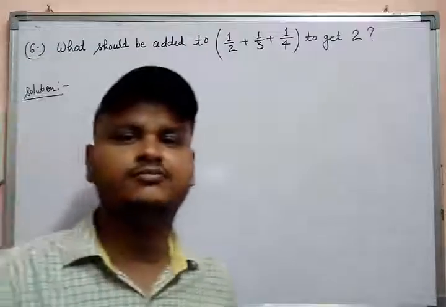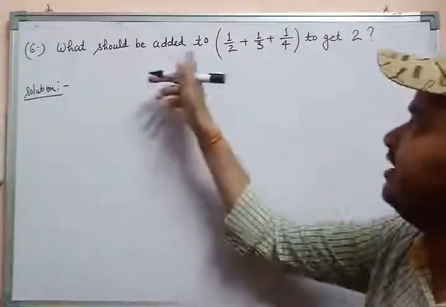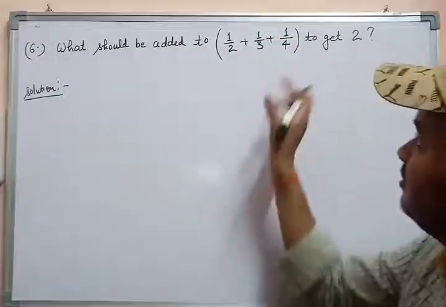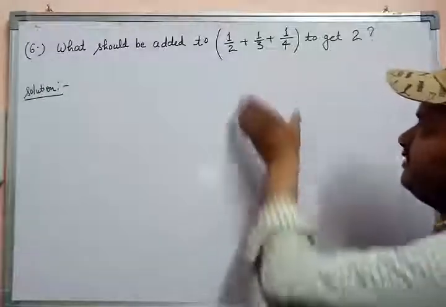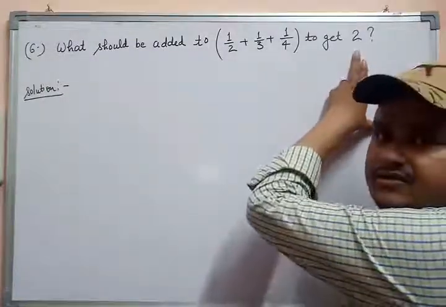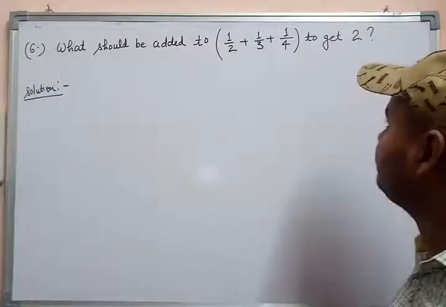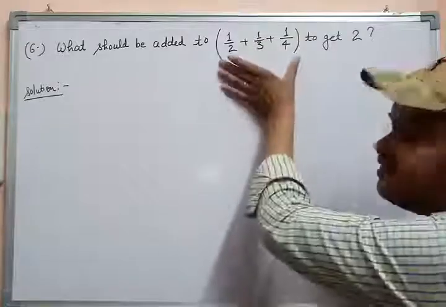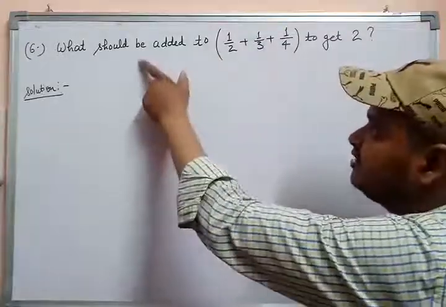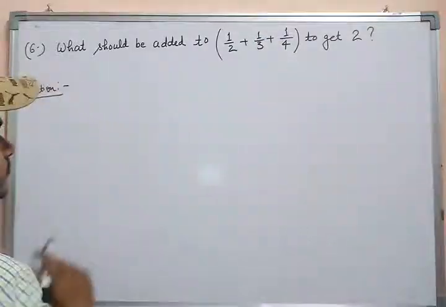Now student, we are moving to another very interesting question: what should be added to this to get 2? इन फ्रैक्शंस में हम क्या ऐड करें कि हमें 2 मिल जाए. So student, this is also a very easy question. Simply you have to subtract all these fractions from 2, then we will get the required number. So let's start finding the solution.